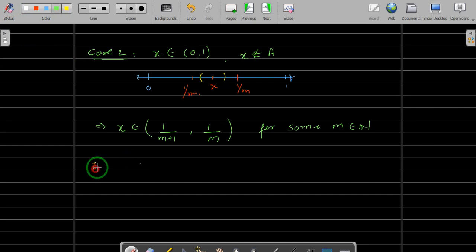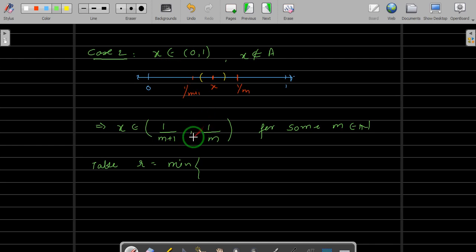So let us take r to be the minimum of the distances of this. Just take r equal to the minimum of these two distances, because we don't know where x is. X can be very close to this point or x can be very close to this point. So if you take randomly, then it may go outside 1 upon m or 1 upon m plus 1, and then the intersection will contain 1 upon m. That we don't want. So we want the radius as small as possible so that the intersection is empty, because our claim is x is not a limit point of the set.